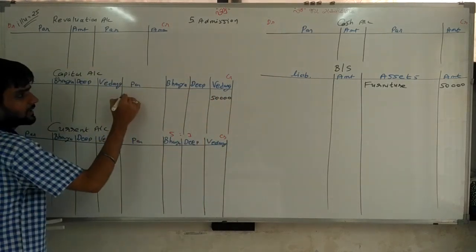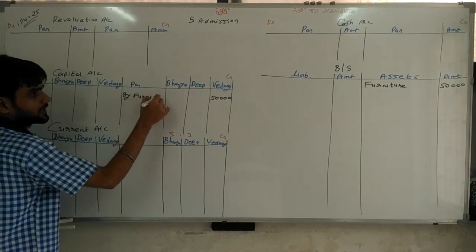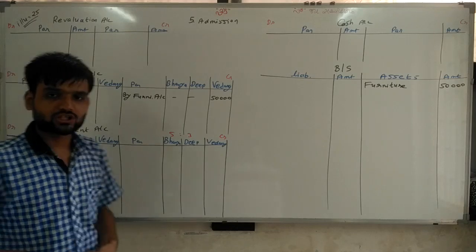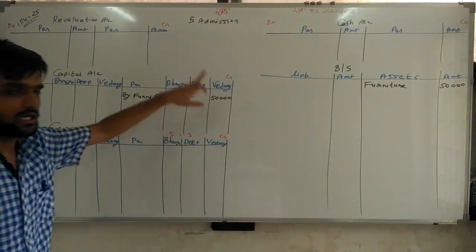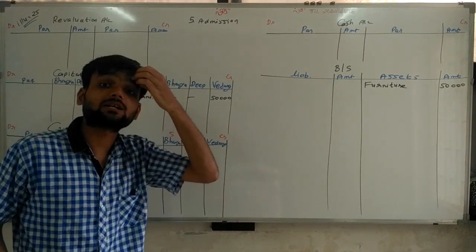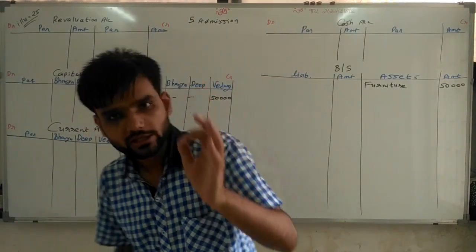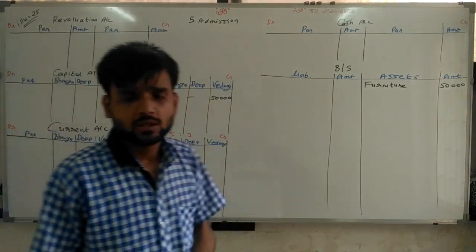Against it, we write by furniture account. So furniture account debit, furniture written here. Vedang account credit, Vedang written here. It is a capital account because whatever is brought by a partner in the business is called capital. So capital account credited. Simple.